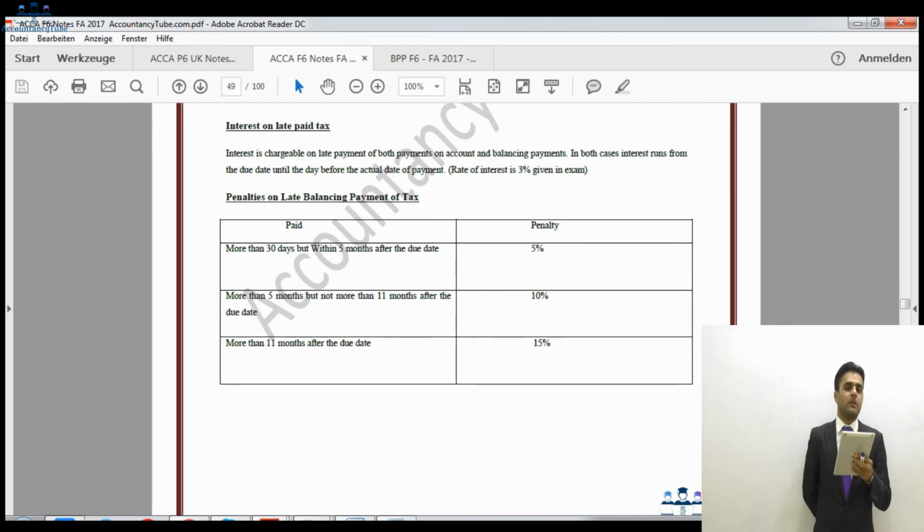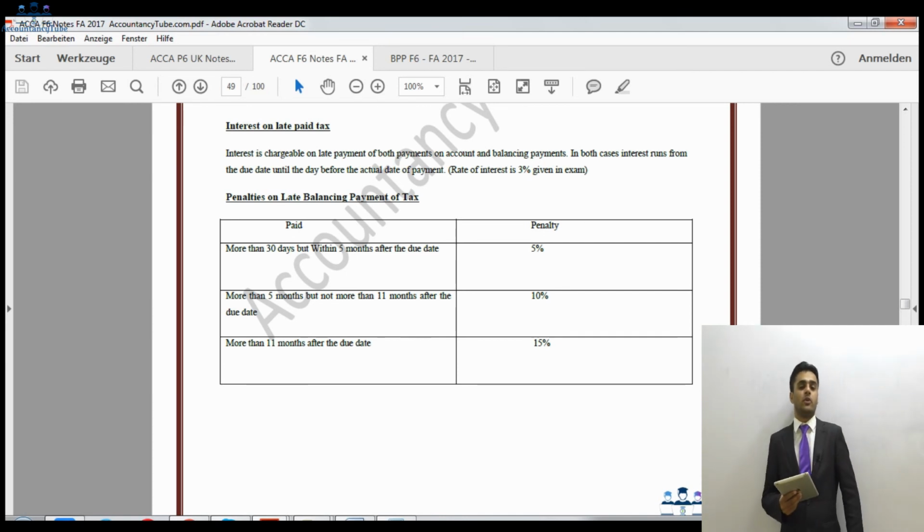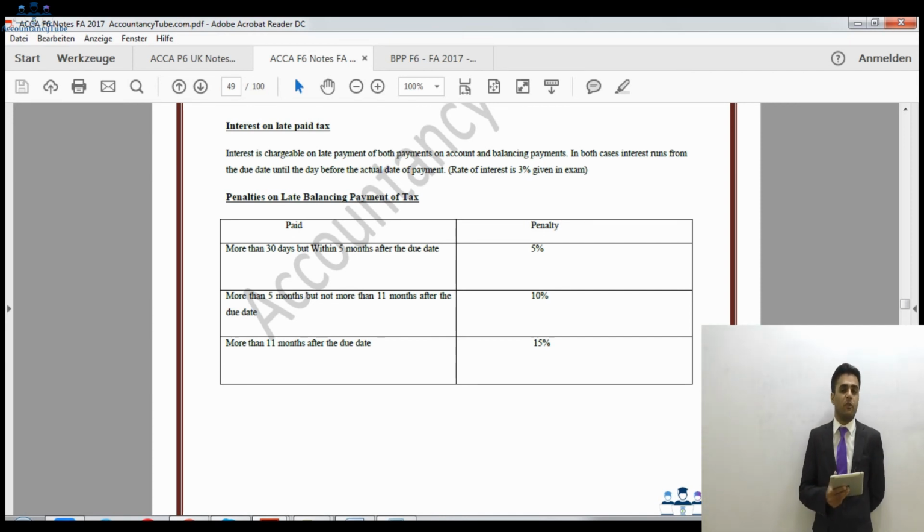Now, in certain cases, if you can prove to HMRC that you were honest and you were not trying to play with the rules, HMRC might give you a reduced rate of penalty. A penalty for error may be reduced if the taxpayer tells HMRC about the error. This is called a disclosure. The reduction depends on the circumstances of the disclosure and the help that the taxpayer has given to HMRC in relation to the disclosure.